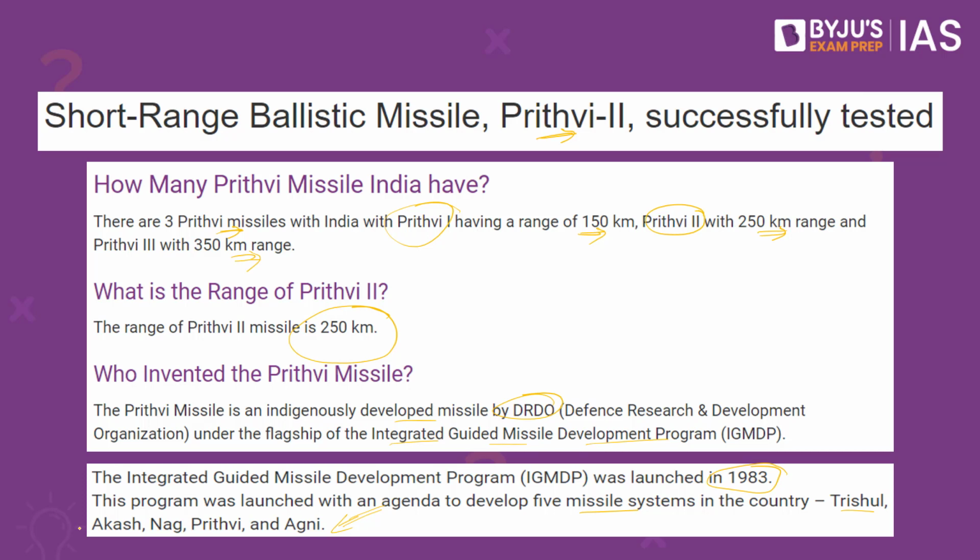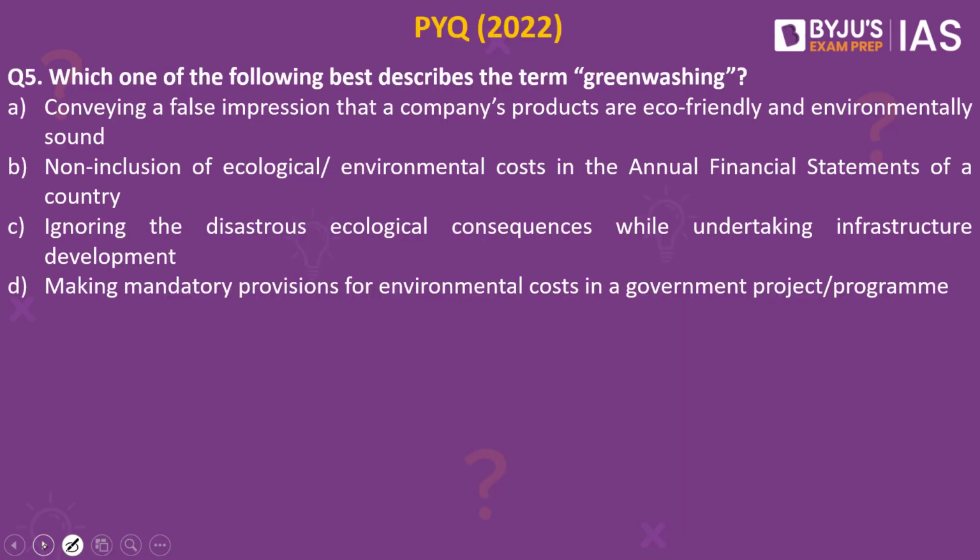And do note, when we speak about the Integrated Guided Missile Development Program, this was initiated back in 1983 under the leadership of APJ Abdul Kalam ji. These are some of the important facts from the preliminary examination point of view. Now let's look into the next practice question.